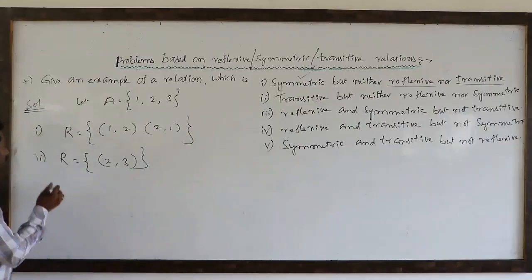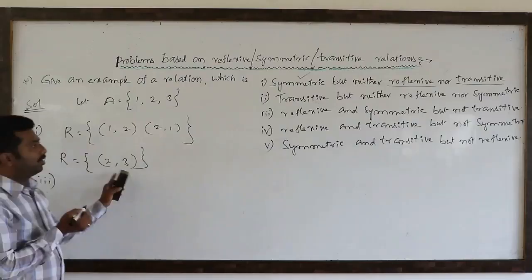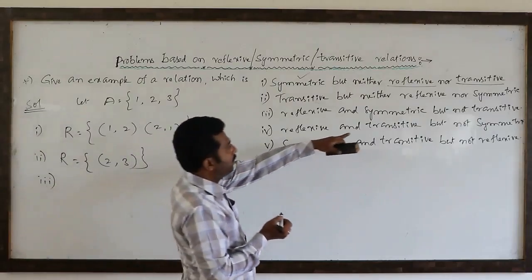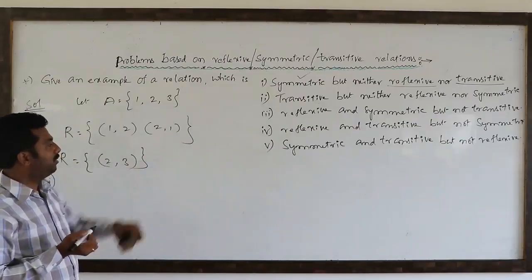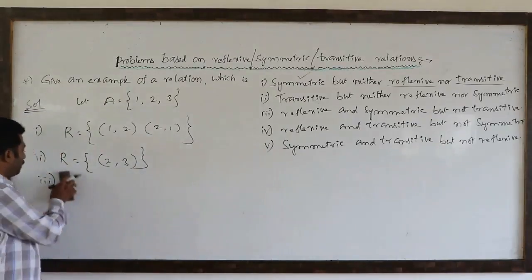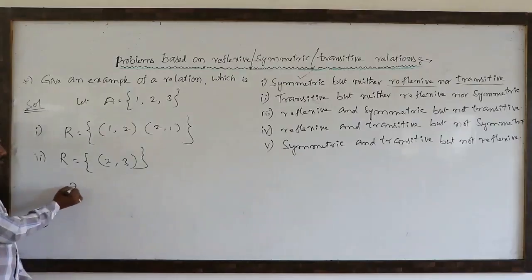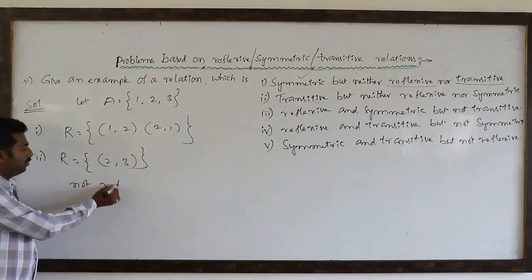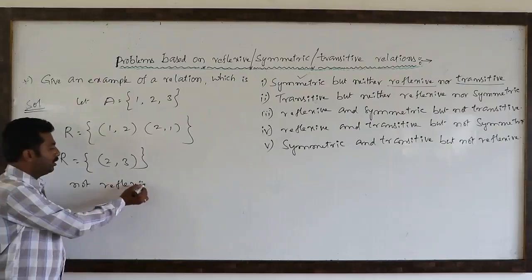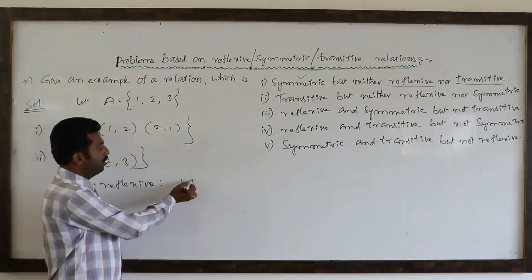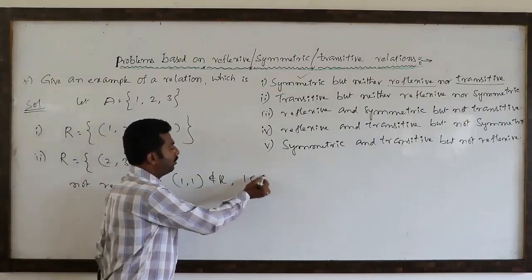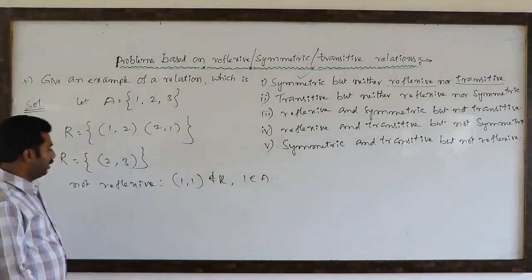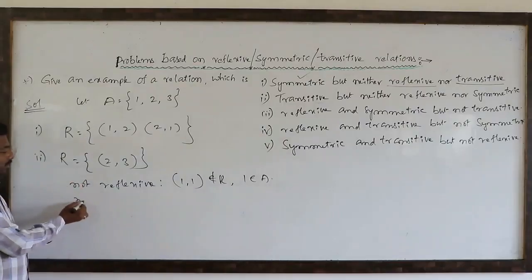Next. This is the second example. So very clear, this is not reflexive. Which is not reflexive because (1, 1) is not there. Which is not reflexive because (1, 1) does not belong to capital R, for 1 belongs to capital A. Which is not symmetric.